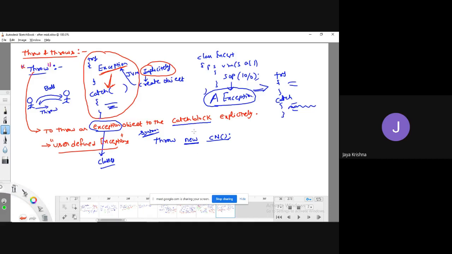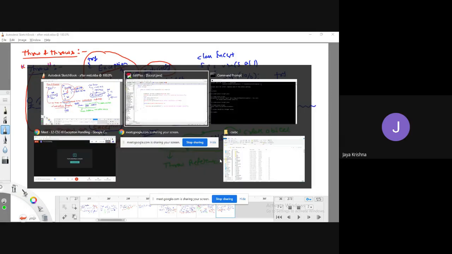What is the meaning of this? From here to here I am going to create an object. What about this entire thing? I am going to throw this reference to the corresponding catch block, meaning that I am handing over my reference to the corresponding catch block. That's it. Simply observe.